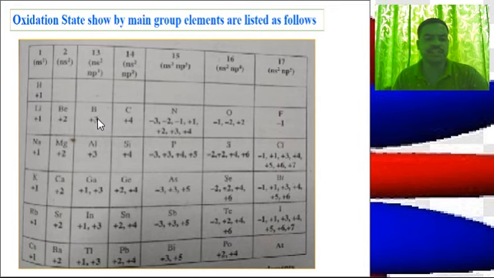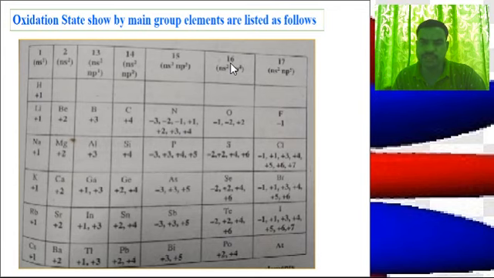In oxidation state of p block elements, the outer electronic configurations of group 13, group 14, and group 15 elements are ns2 np1, ns2 np2 and ns2 np3. Therefore, they exhibit +3, +4 and +5 oxidation states respectively.